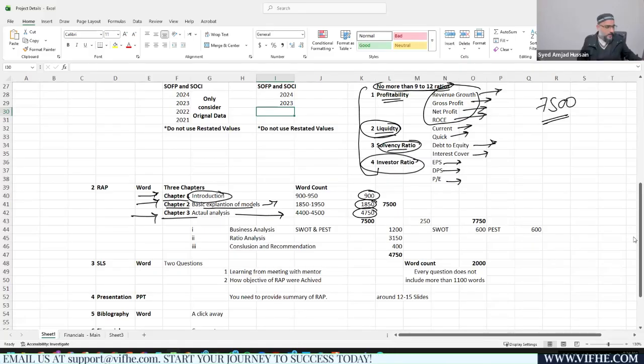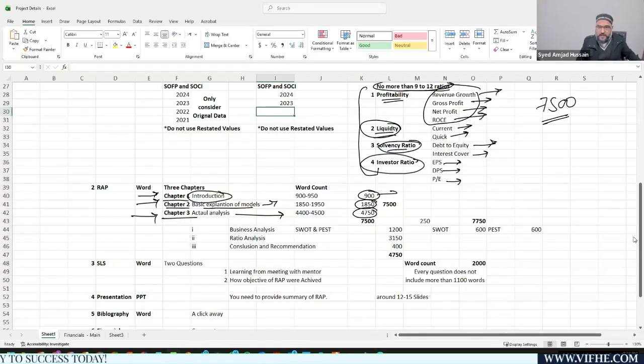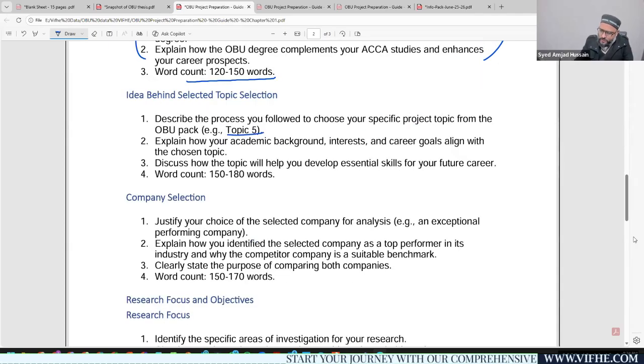I have already told you about chapter number 1, that we need to limit ourselves to 900 words, right? Within chapter number 1, you provide the opening statement, then you need to provide the idea behind the selection of the topic, whether topic 4, topic 1, topic 8, whatever topic you have selected, with an explanation.